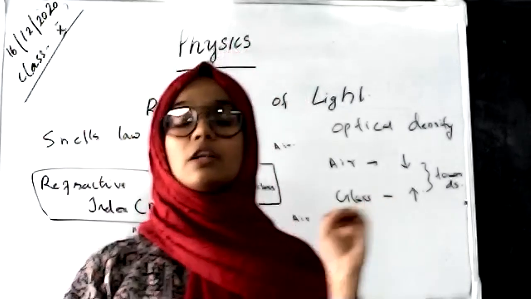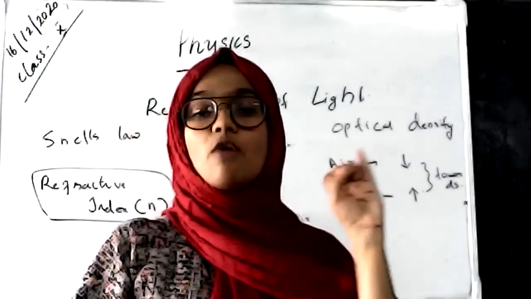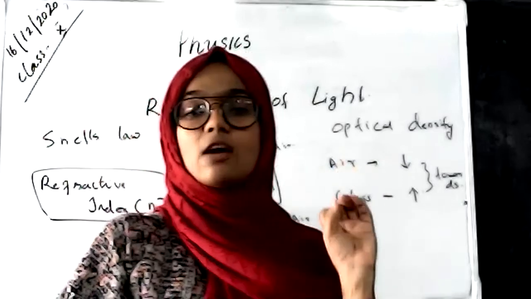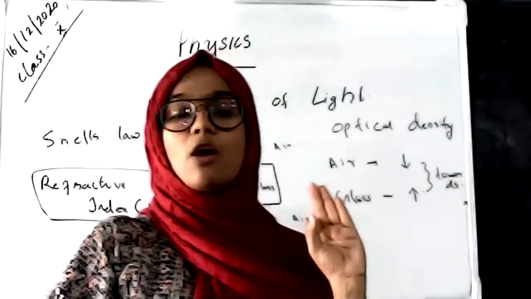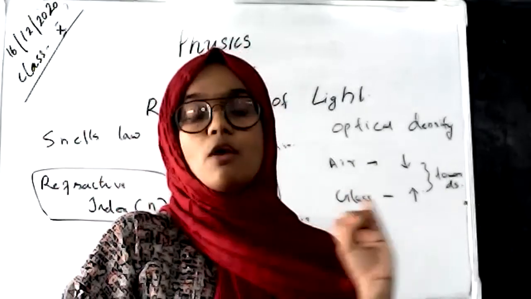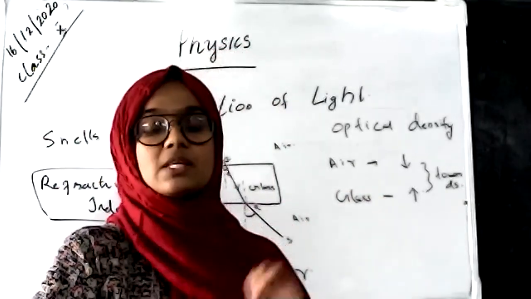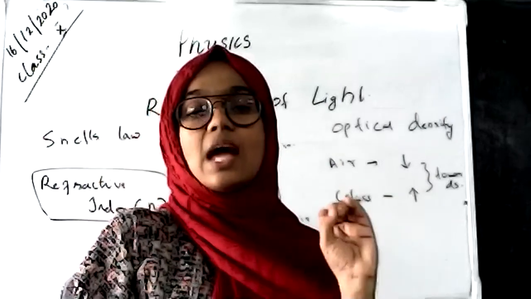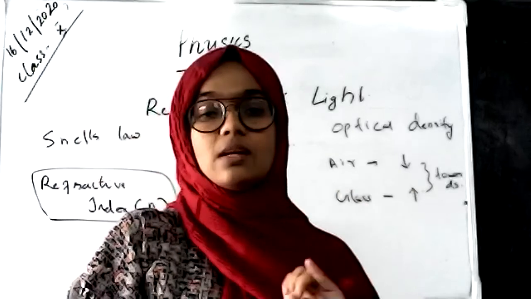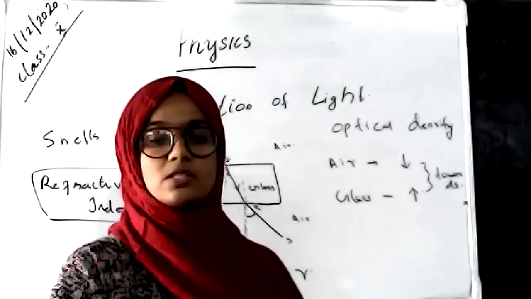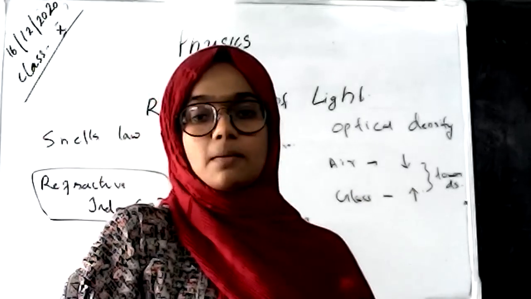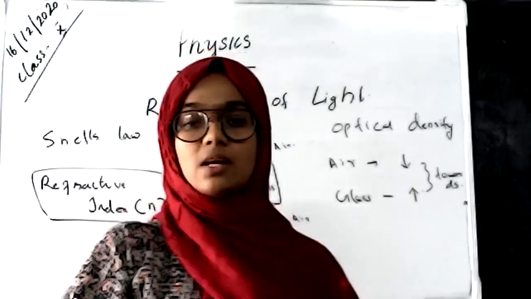When refraction occurs, there is a ray of incidence and a ray of refraction, an angle of incidence and an angle of refraction, and the normal of that surface is in the same plane. This is known as the law of refraction. Snell's law says that the sine of the angle of incidence and the sine of the angle of refraction have a constant ratio, and that constant is known as the refractive index. It is denoted by the letter N.